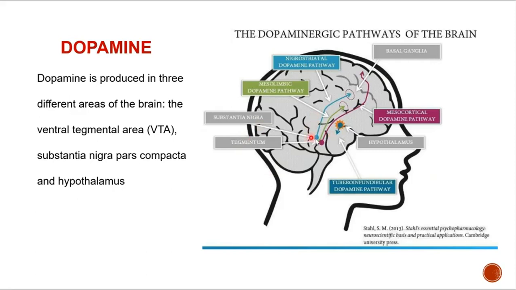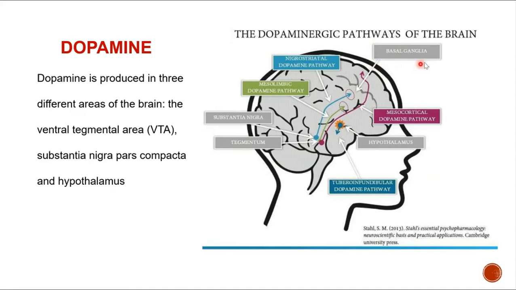So substantia nigra, nigrostriatal fiber. Now I hope it makes sense to you. Which do we call the nigrostriatal pathway? From the substantia nigra to the striatum. And where is the striatum present? It is a part of the basal ganglia, because the basal ganglia is made up of 5 nuclei. What are those 5 nuclei? Putamen, caudate nucleus, globus pallidus, substantia nigra, and subthalamic nucleus. So these are the 5 nuclei of the basal ganglia.